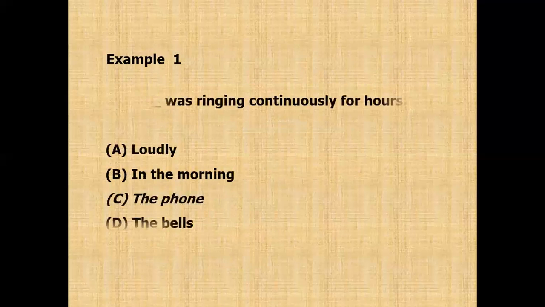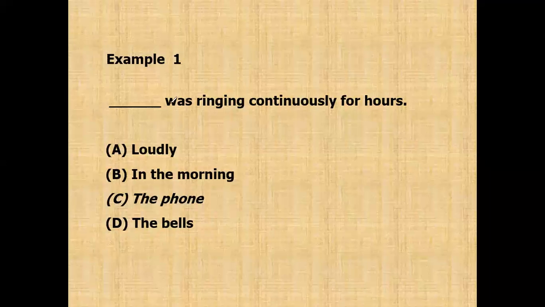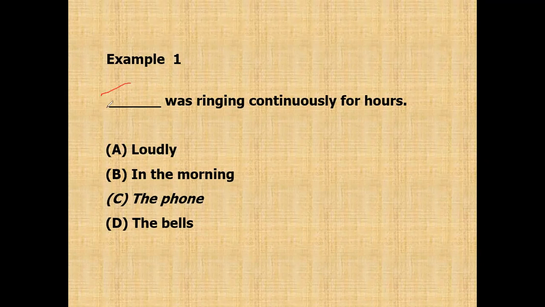Okay. Now look at this example. Blah blah blah was ringing continuously for hours. In this question, you must understand what is missing here.